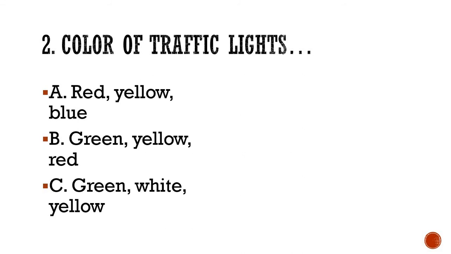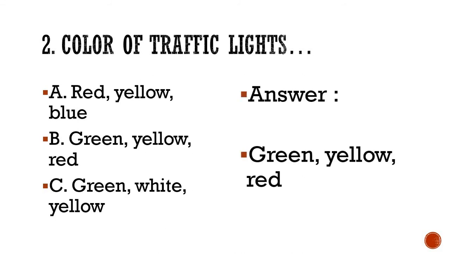Okay, so if you have written the answer, and I hope that you might have written the answer, let's see what the correct answer is. The correct answer is green, yellow, red. These are the three colors of traffic light. Okay, so I hope that many of you might have written this, because this is even the general knowledge. If you have observed the traffic light carefully, you will be able to answer this. So anyways, the question may come in which I'll give you only the one option to select a one correct light, or this way also it might come in your exams. Now let's see what the next question is.